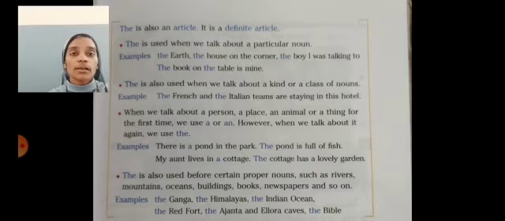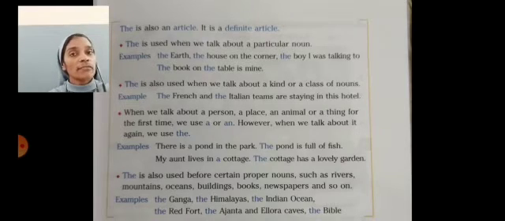The second rule, the is also used when we talk about a kind or a class of nouns. For example, the French and the Italian teams are staying in this hotel. Here we are talking about a kind or class of nouns, French and Italian teams.